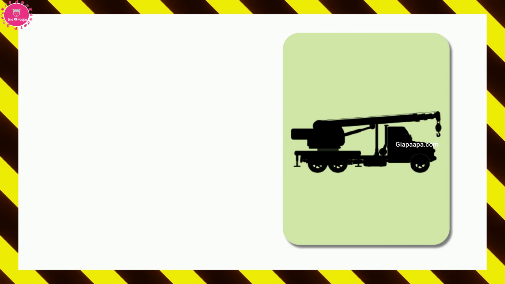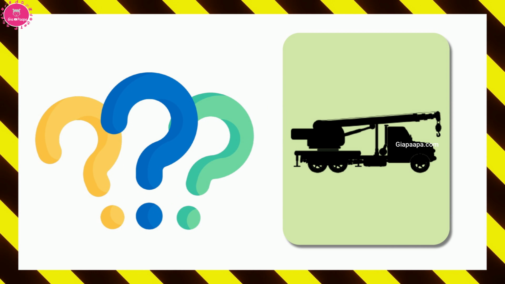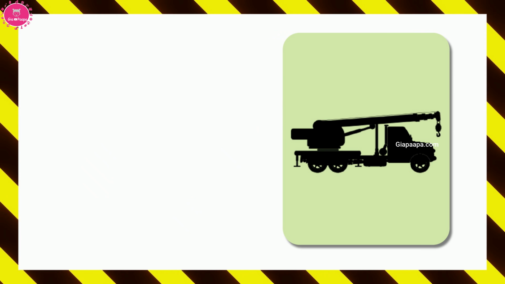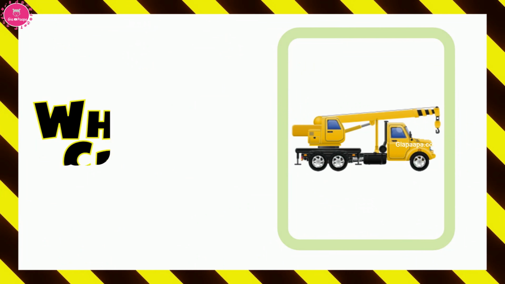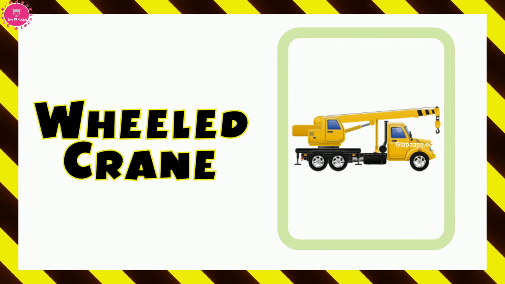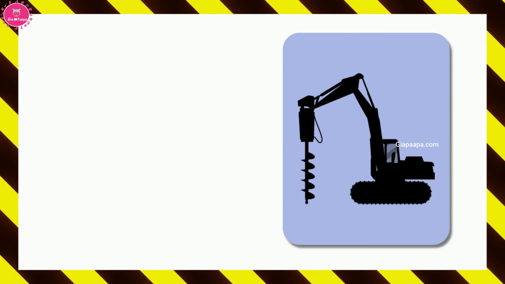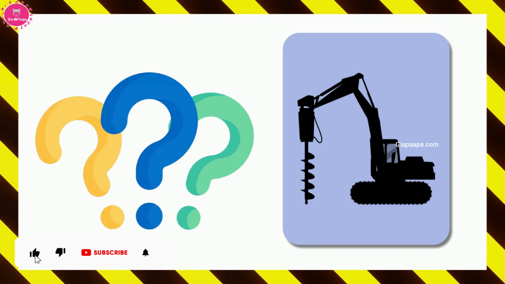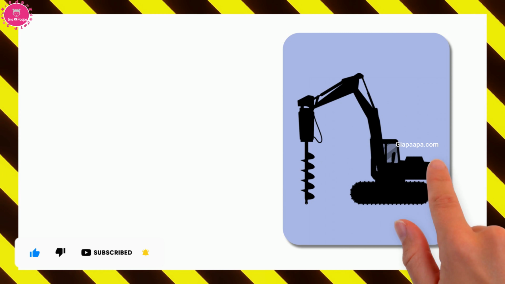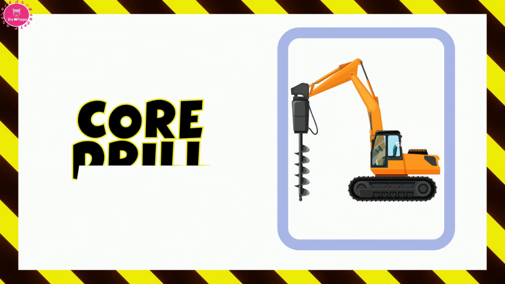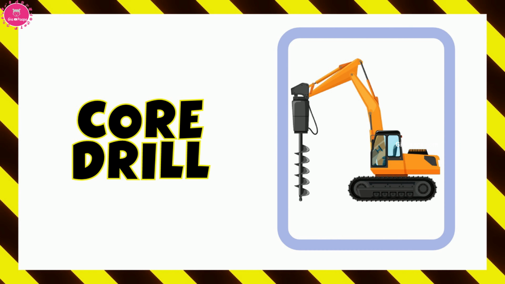What is the name of this vehicle? Let's see. It is wheeled crane. Wheeled crane. What is the name of this vehicle? Let's see. It is core drill. Core drill.